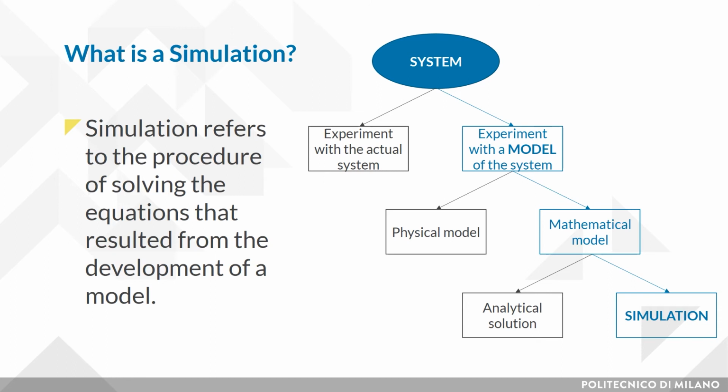When you are facing a system, you can perform two types of experiment: on the actual system or on a model of it. Then again, you may have two kinds of models: the physical, which represents, for example, scale models, prototype plans, etc., and the mathematical model, which represents analytical queuing models, linear programs, etc. So at the end, when you face a mathematical model which cannot be studied with an analytical solution, you perform a simulation.